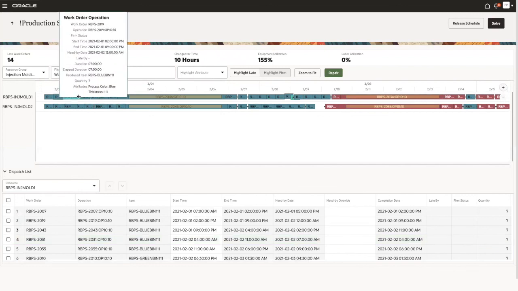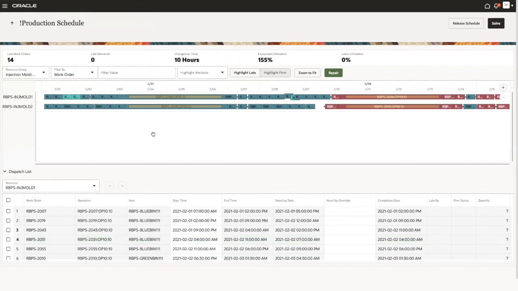Now I moved this operation back by one, and after these changes, you will run repairs, which implements those changes and commits them to the backend database. It's recommended, and we will discuss that later on, to perform a repair after each manual schedule change.